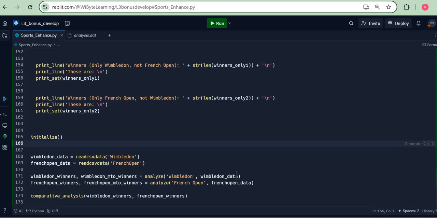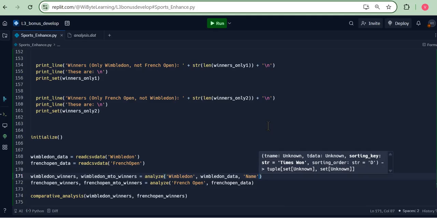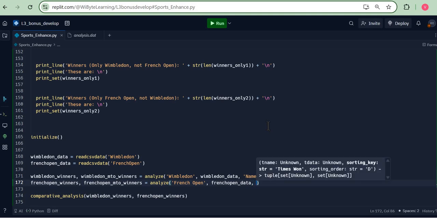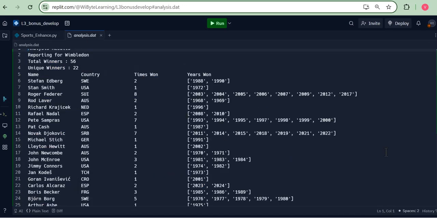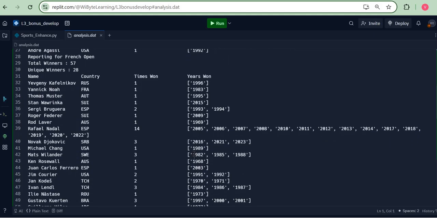But let's say I want to sort on some other key, so I can just go and say, for example, name, and say maybe in the descending order. So if I put a D over here, it will. So let's do the same thing for the French Open: name and descending order. Now, when I run this piece of code, you notice the names are in inverted order. So Stefan Edberg, name starts with S, is on the top line, Stan Smith, and so on. This order has completely changed. And in fact, the same has happened on French Open, where somebody's name starting with Y has come on top. So you get the idea, that we can sort this in multiple ways.